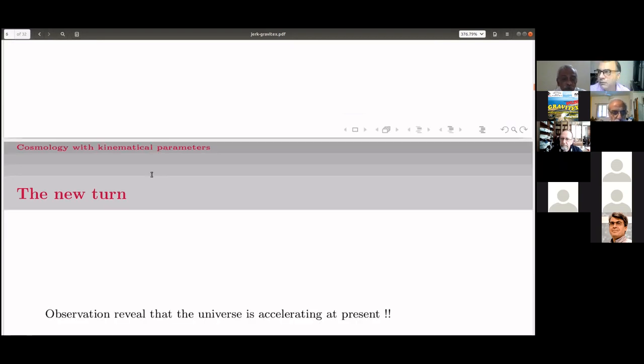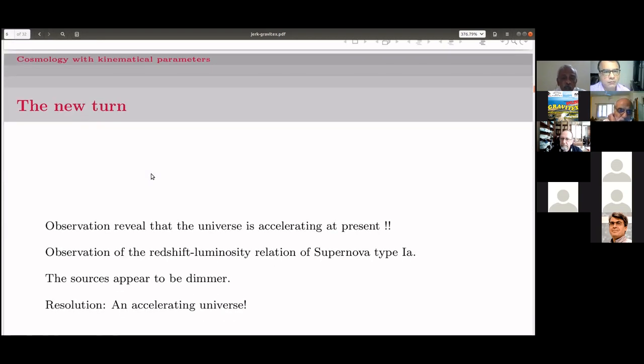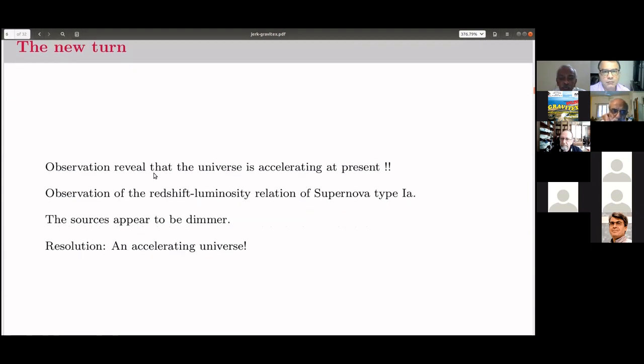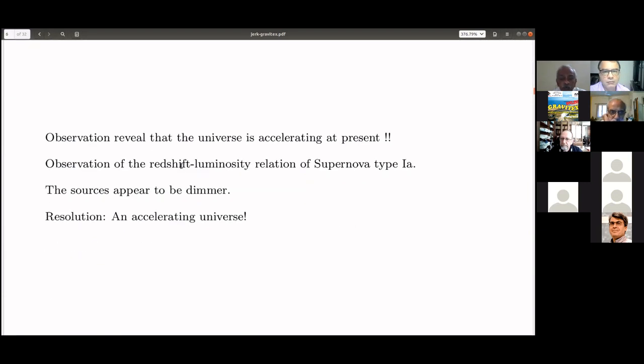The new turn is that by the turn of the millennium, we discovered that the universe is actually accelerating at present, meaning the distant galaxies are moving away from each other with an acceleration. And this observation of the redshift luminosity relation of supernova type 1a gave this indication to start with. And as Kavilan Murli said, this was the first indication, but afterwards we had other evidences of this accelerating universe also.